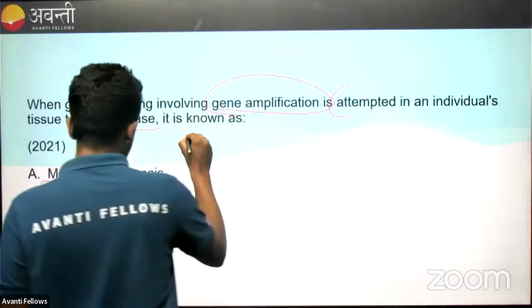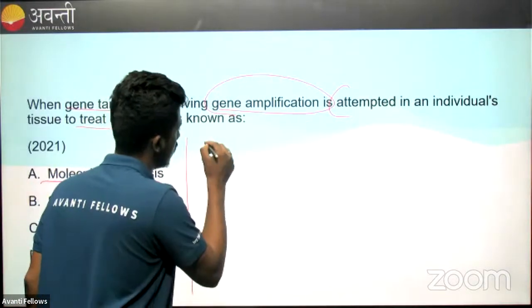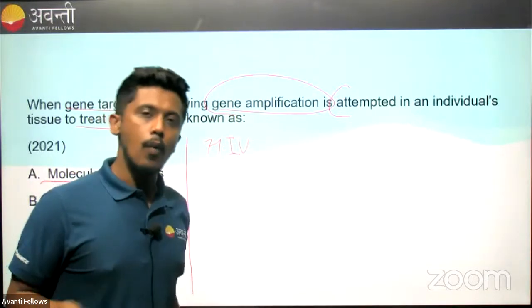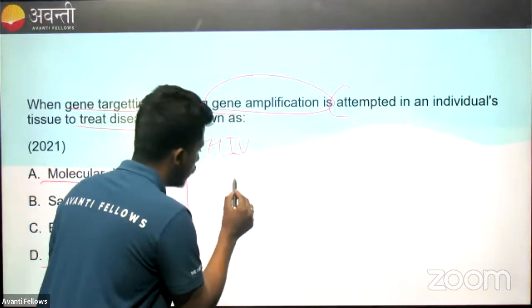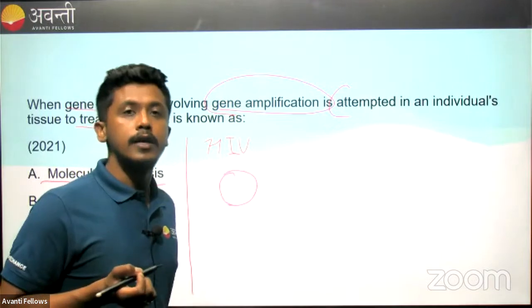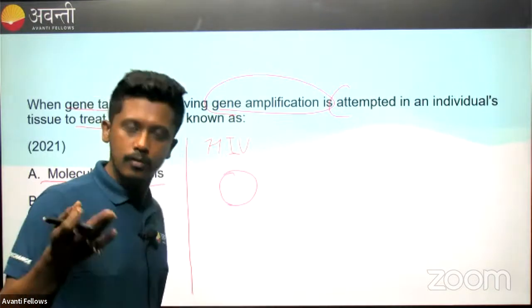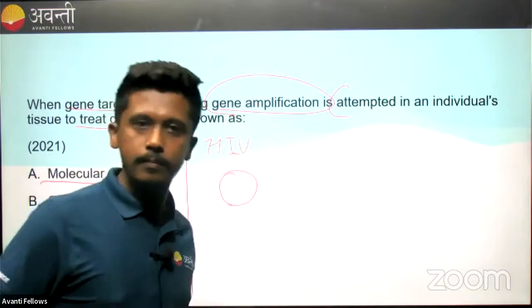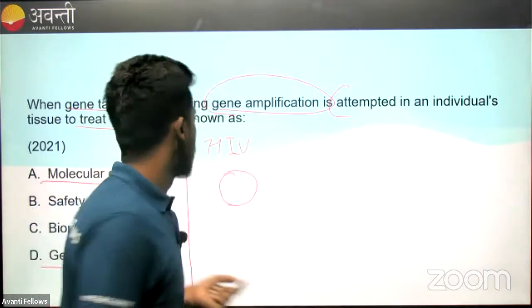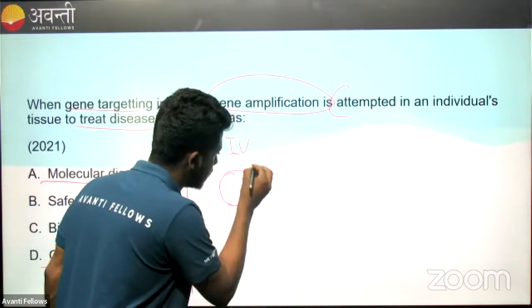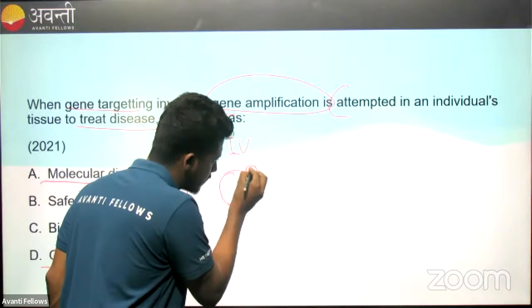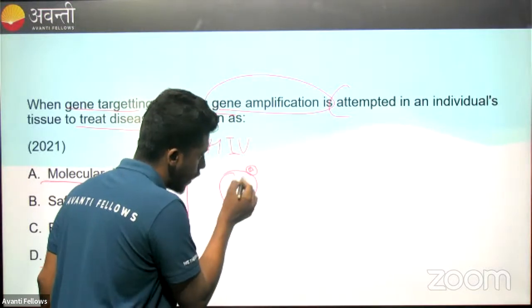For example, we have a patient suffering from HIV. Now, what happens to this patient's cells? Basically, we have T4 helper cells, helper cells in our immune system. Those cells are targeted by HIV. The HIV virus comes and injects its genetic material through a capsid.